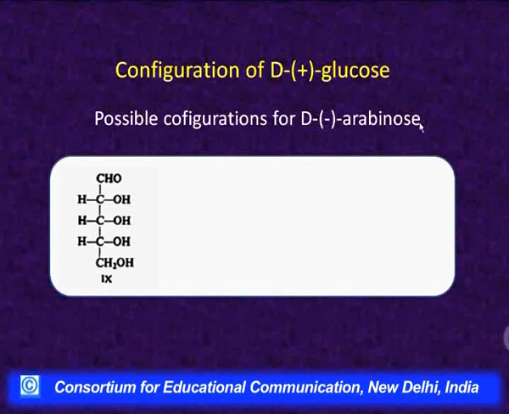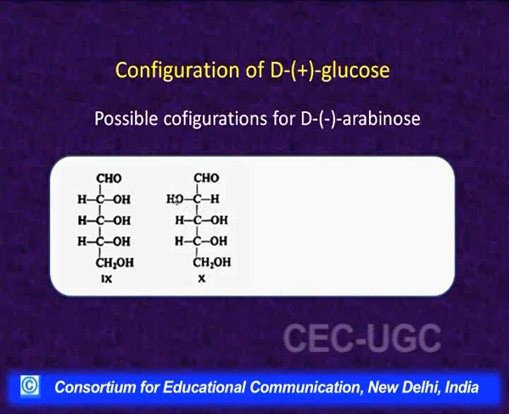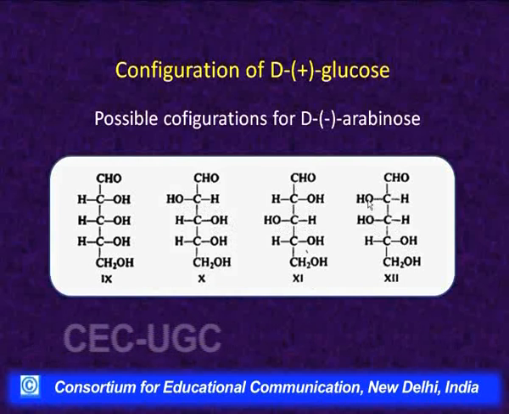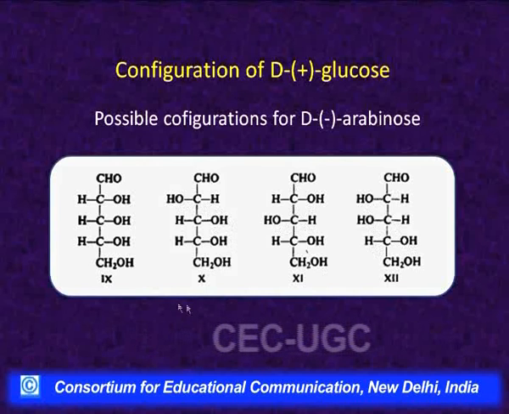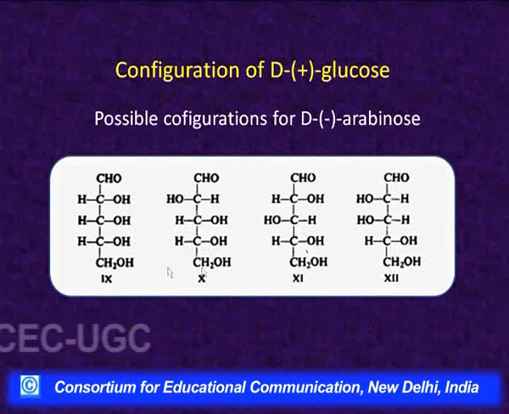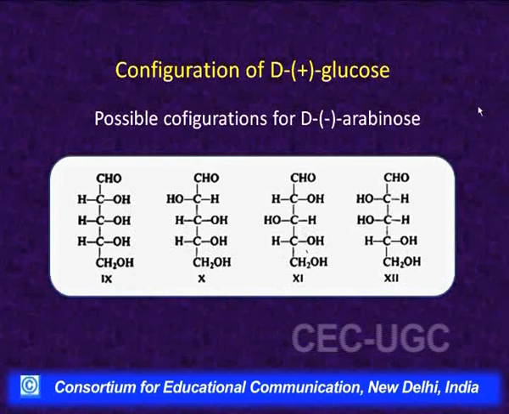So, I will say D minus arabinose has these 2 hydroxyls on the right, then its epimer has the hydroxyl at carbon number 2 on the left, then the hydroxyl at carbon number 3 on the left, and its epimer when 2 and 3 are both on the left. Obviously, the 4 other isomers will be those in which this hydroxyl will be on the left hand side. These are given the numbers 9, 10, 11, 12.